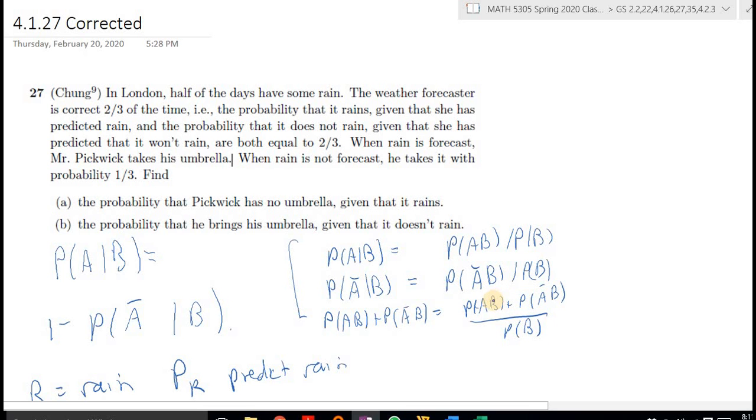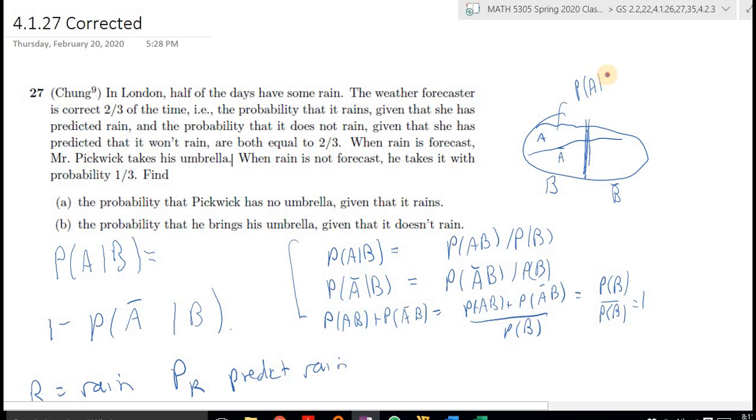All right, now, if B is true, either A or A bar is true. These are disjoint events, so this numerator is just P of B, so P of B over P of B, which is 1. The other way of thinking about this is think about sample space. If I have my whole sample space, if I'm doing conditional probability, I'm looking at the B half and not the B bar half. And then within B, I can have A or A bar. So if I'm just looking at the left-hand side, this probability here is going to be probability of A given B. This probability here is going to be probability of A bar given B. And these two parts make up all of B, but B is my whole sample space.